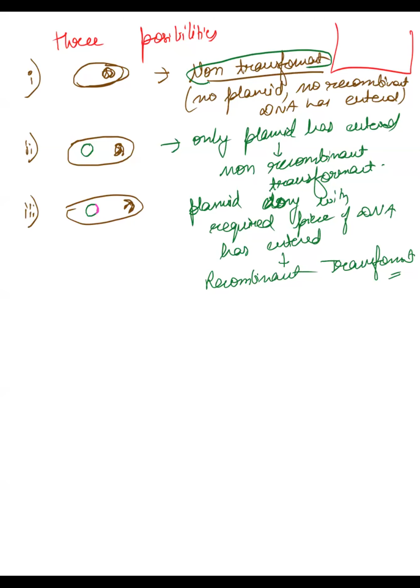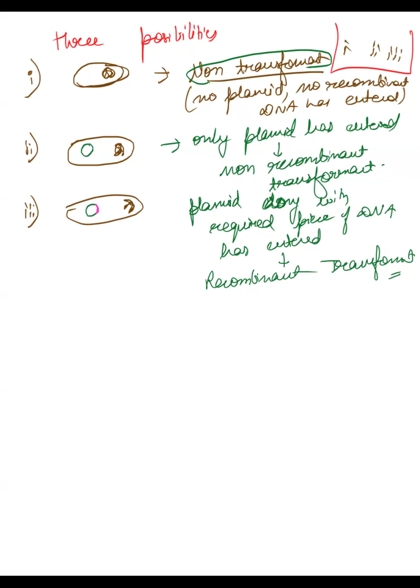And all of these three possibilities are present in the same beaker, correct?